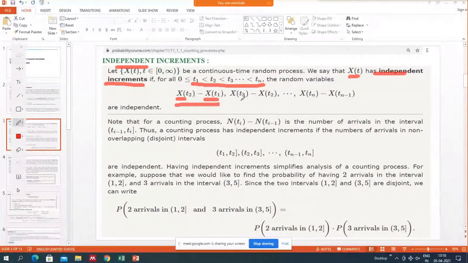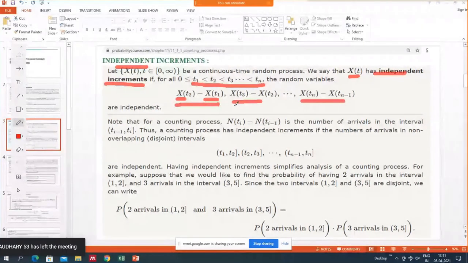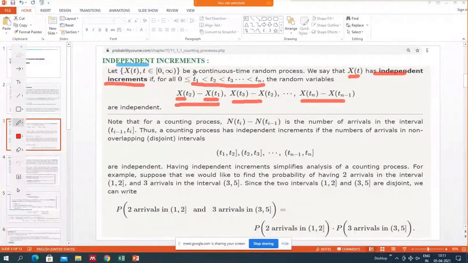If these differences are independent random variables, then we say that the random process Xt has independent increments. Like you take any n time instances, and obtain Xt2 minus Xt1 as one random variable, Xt3 minus Xt2 as another, and if each of them are mutually independent, that is Xt2 minus Xt1 is independent of Xt3 minus Xt2, then we say that the random process Xt has independent increments.